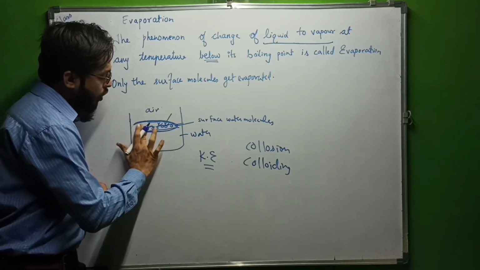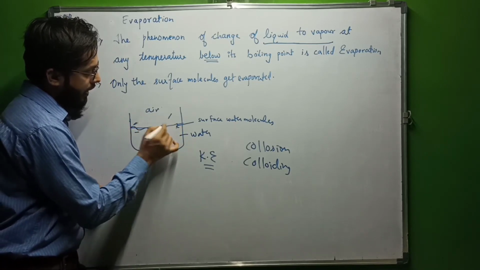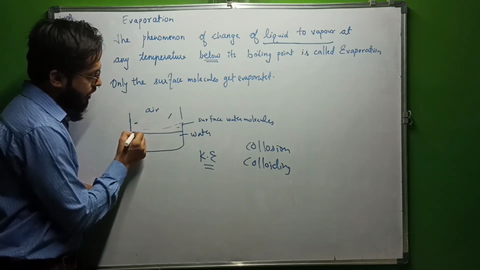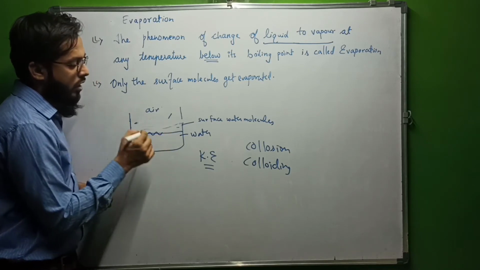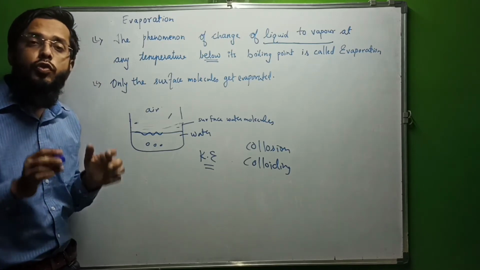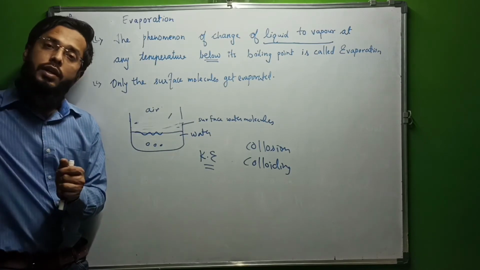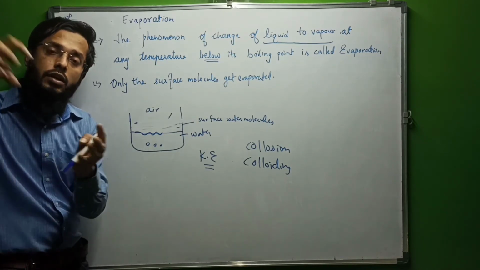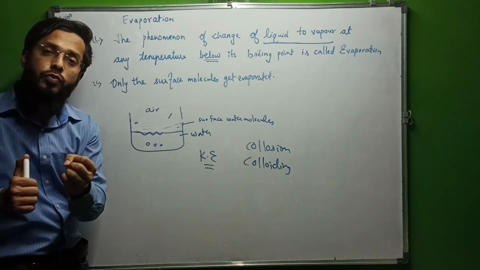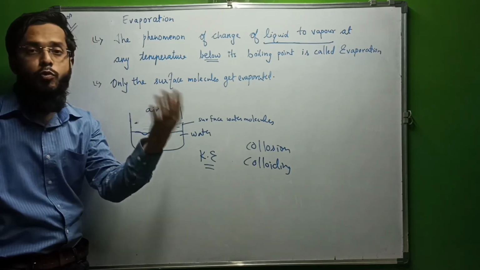If the surface molecules are evaporated, for example, this was the layer, now these molecules are evaporated, now they have escaped, now this next layer will be the surface layer, so this will be escaping, this will be evaporating. But interior molecules are not involved in evaporation. In case of evaporation, only surface molecules are evaporated. Why so? Because the air molecules are in continuous contact with surface molecules, and because of that there is constant colliding of the air particles and the surface of that liquid. It can be water, it can be any liquid.